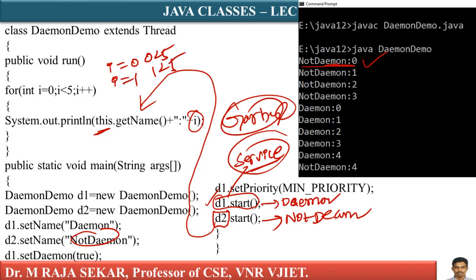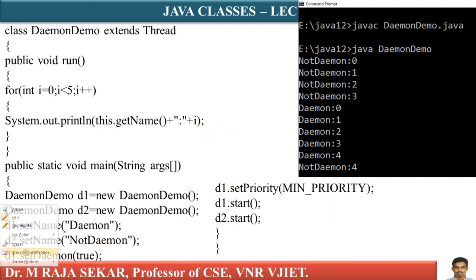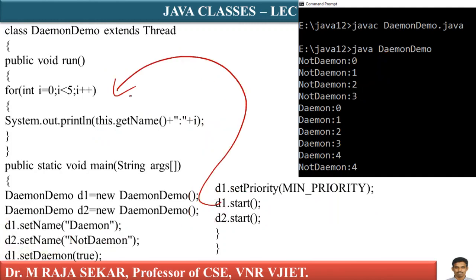1 less than 5. This means current object d2. this.getName, not daemon 1, not daemon 2, not daemon 3. Isn't it? After not daemon 0, 1, 2, 3, what happens? This daemon thread will get executed sometimes. d1.start means where will you go? d1.start means it will go here.